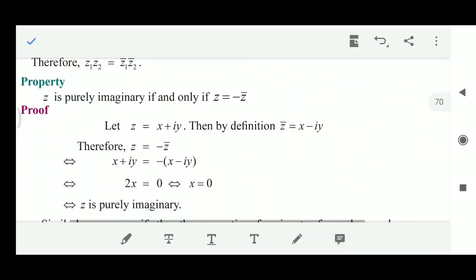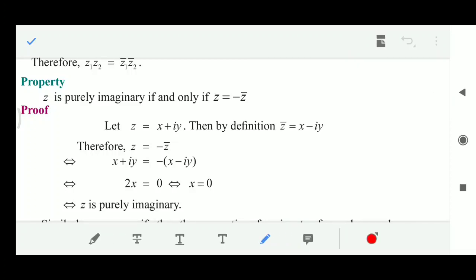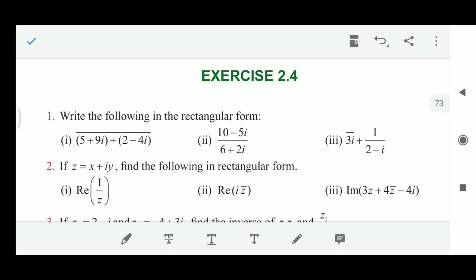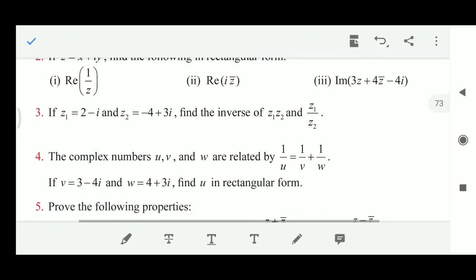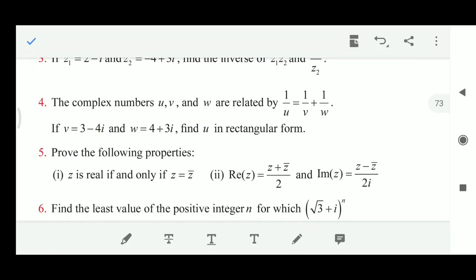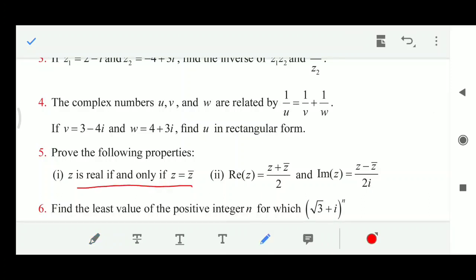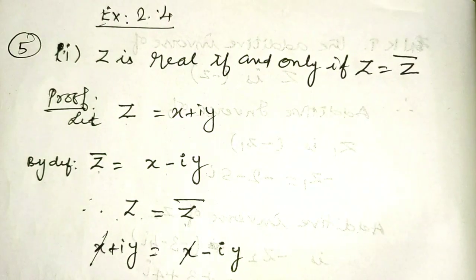Now we will do three more properties, 5th, 6th and 8th, which are given in your exercise problem 5. Exercise 2.4, fifth sum. Prove the following properties. Z is real if and only if Z is equal to Z bar. Then the second one, real of Z is equal to (Z plus Z bar) by 2. Then the third one is imaginary of Z is equal to (Z minus Z bar) by 2i.